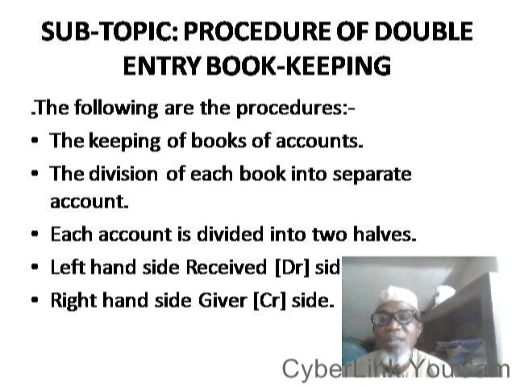The second one is the division of each book into separate accounts, meaning that you have to have a separate book for each of your transactions.